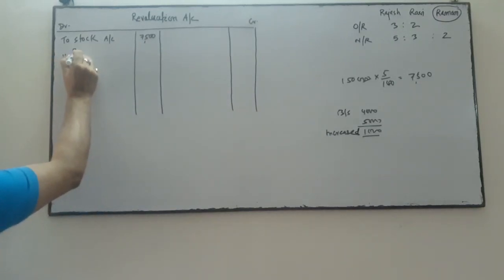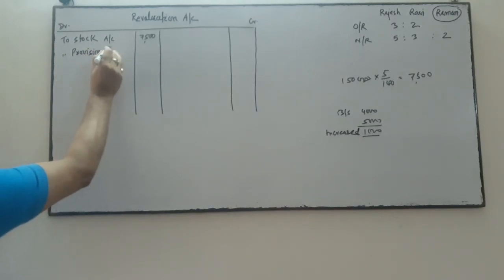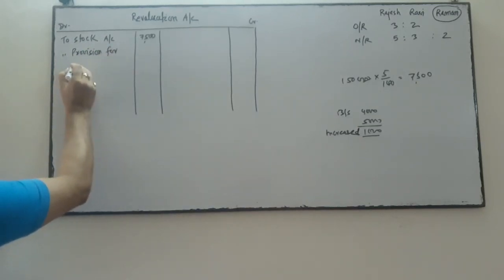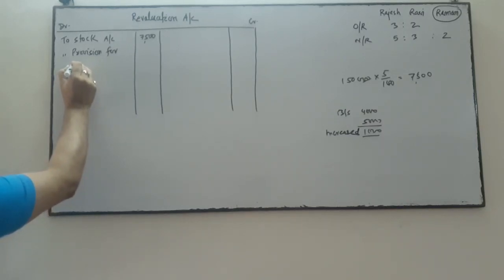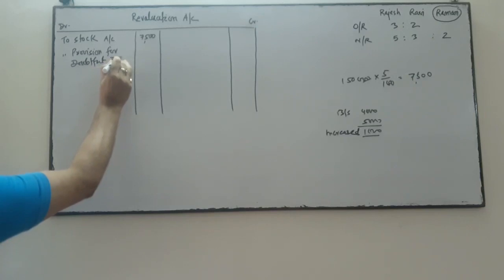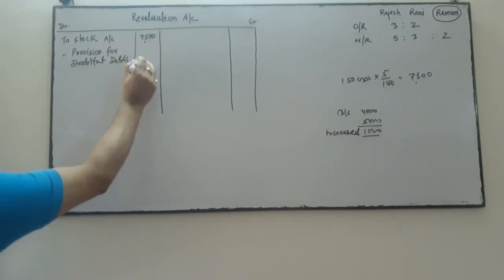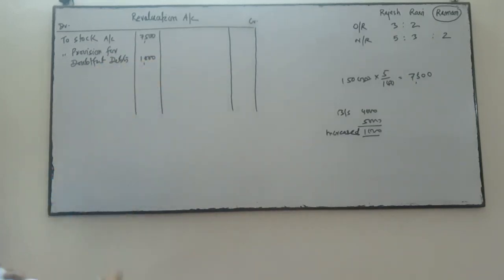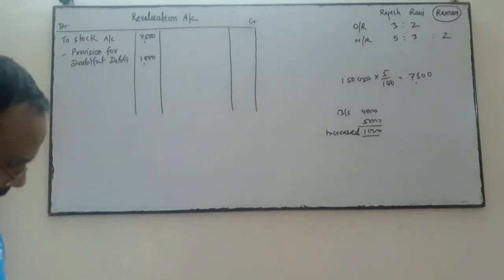When the liability will increase, we'll write in the debit side because it's a loss. Provision for doubtful debts is increased by 1,000 from 4,000 to 5,000.